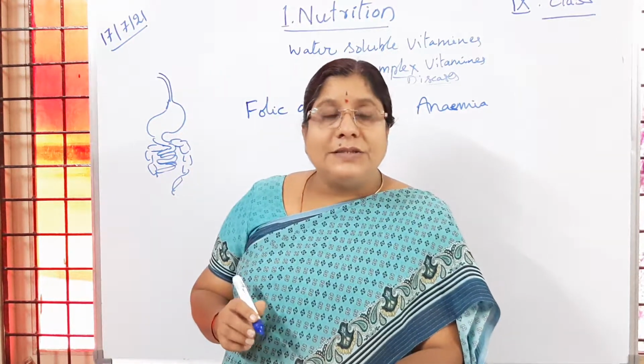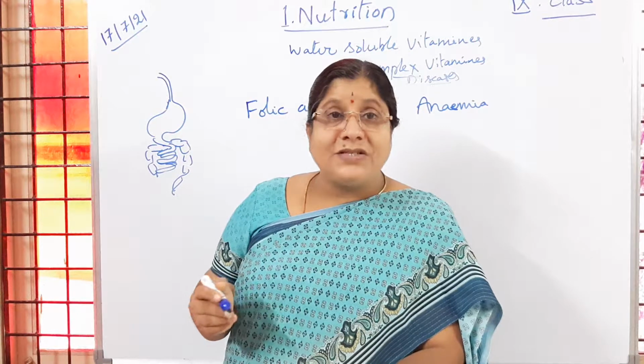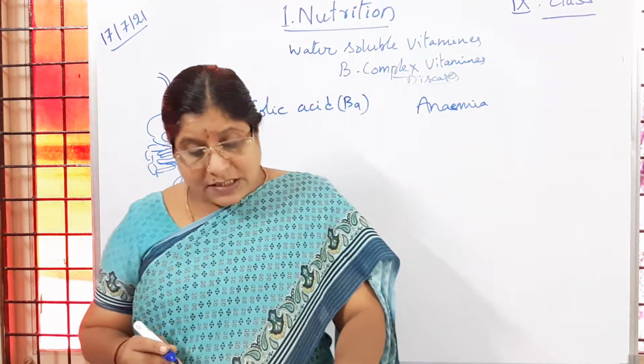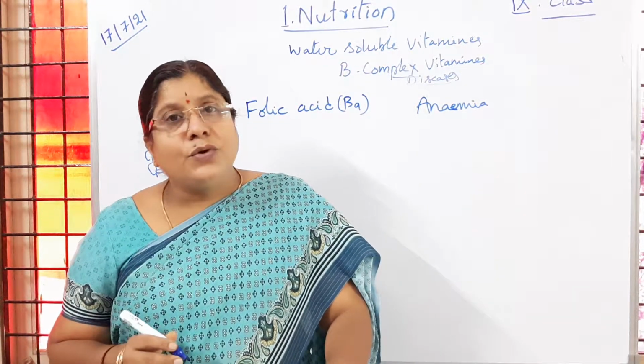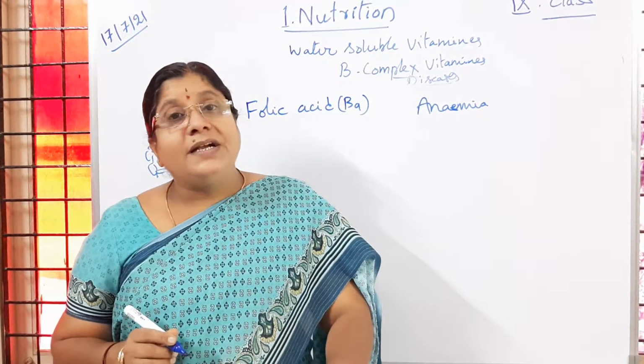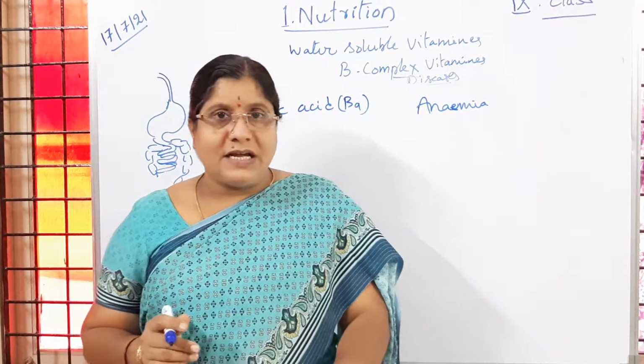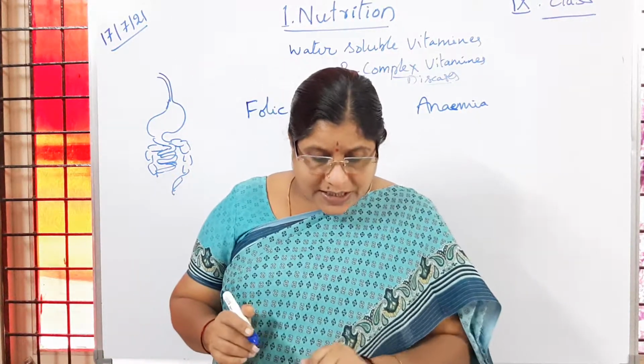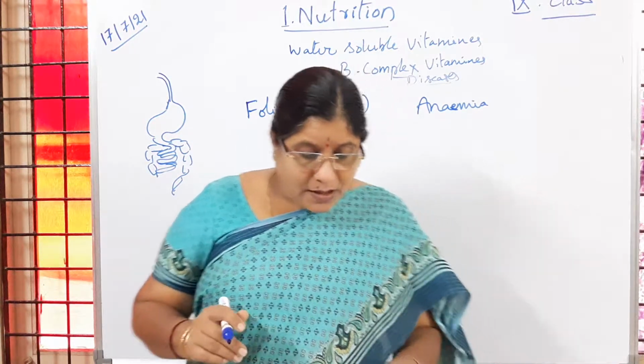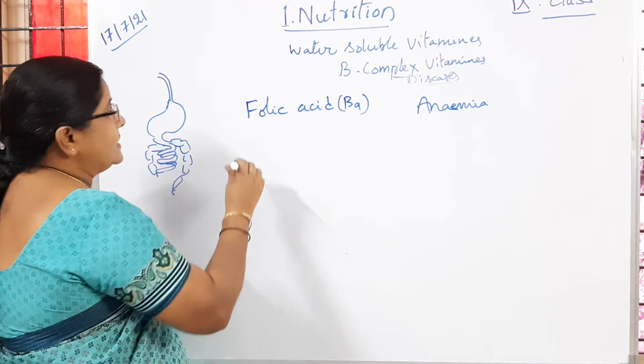So what are the symptoms? Diarrhea, which means loose watery motions, then loss of leukocytes, then problems related to mucus in the intestines. Is it clear to children? So that is about folic acid. Then next one is pantothenic acid.